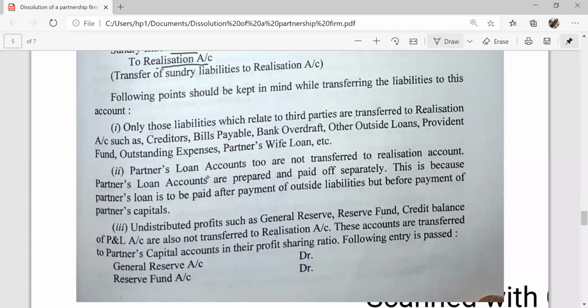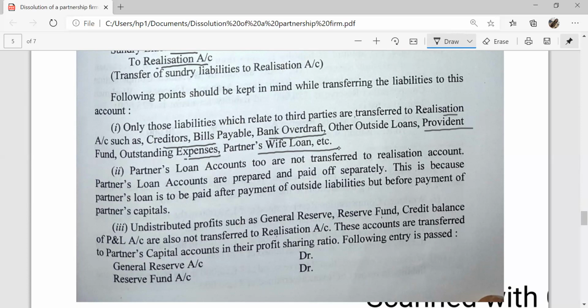Only those liabilities which relate to third parties are transferred to the realization account, such as creditors, bills payable, bank overdraft, and other outside loans. Provident fund belongs to employees, and outstanding expenses, partner's wife's loan, etc. are also transferred to the credit side of the realization account.